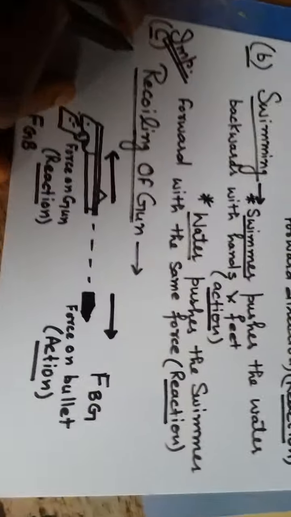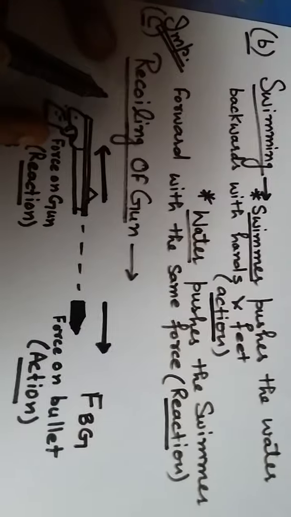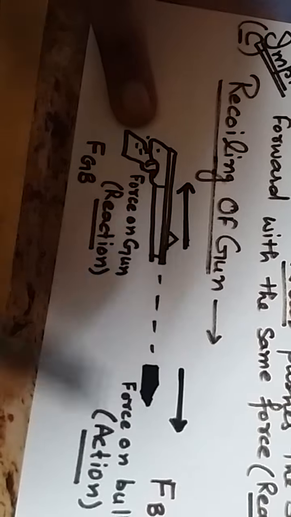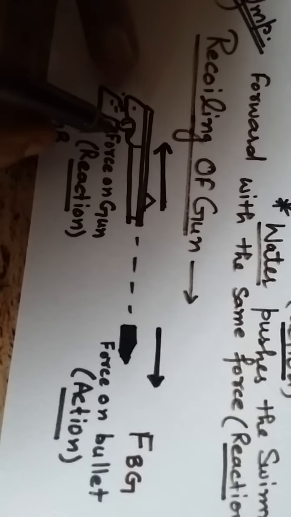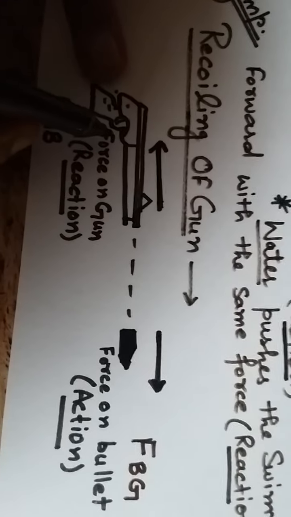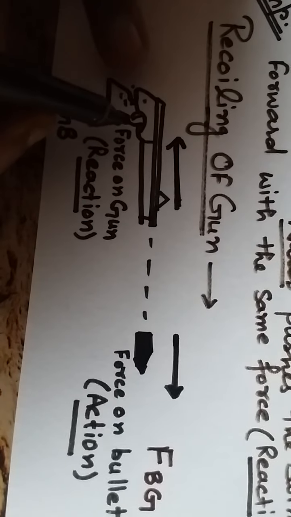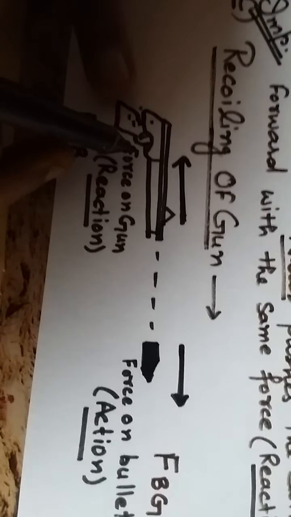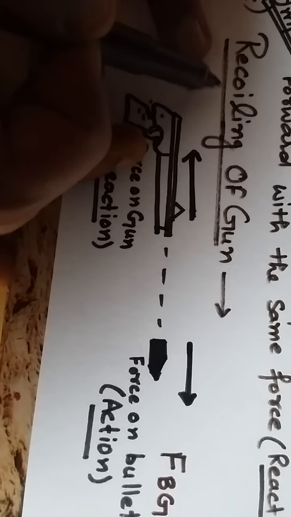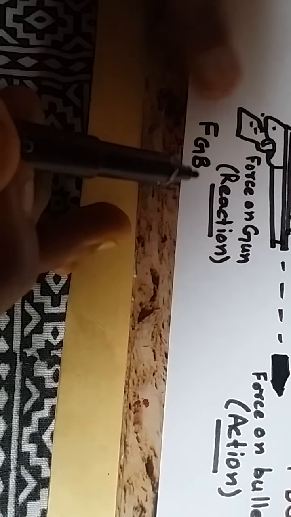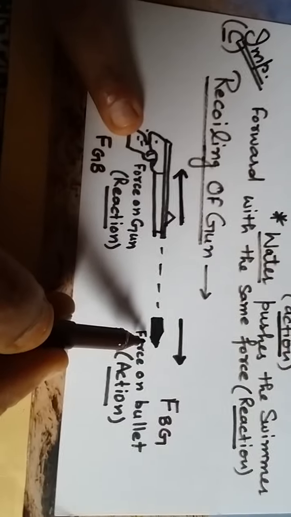Children, one important concept here is recoiling of a gun. What do you mean by recoiling? Recoiling means whenever the gunman fires a bullet from the gun, the gun gives a jerk, okay? That is why the gunman always takes the gun near his shoulder to balance it, okay? So whenever the gun gets jerked, it is called recoiling of the gun. So class, I have made one diagram to make this concept clear to you. Here is a gun. The gun has fired a bullet, so the bullet moves in forward direction. We can see this is the forward direction and this is action.